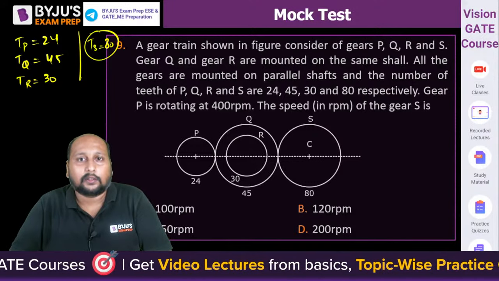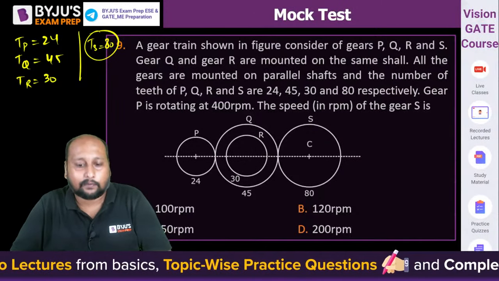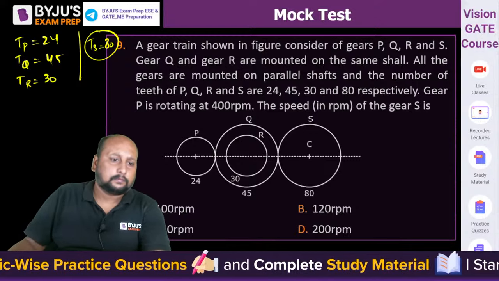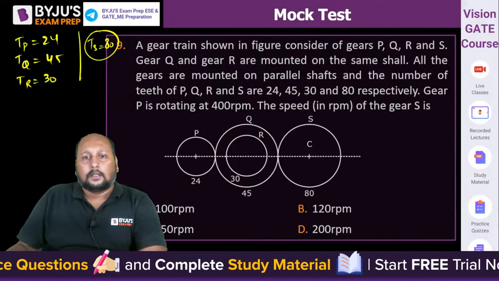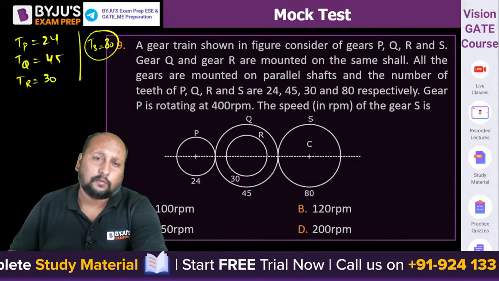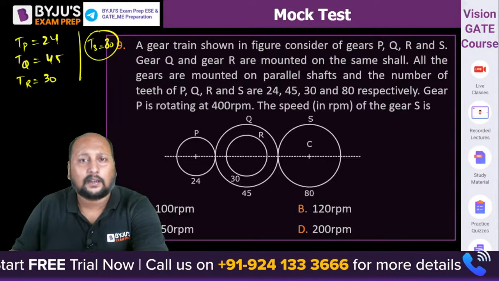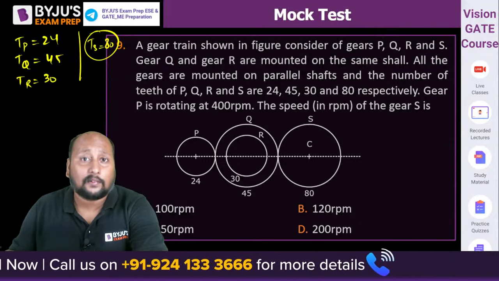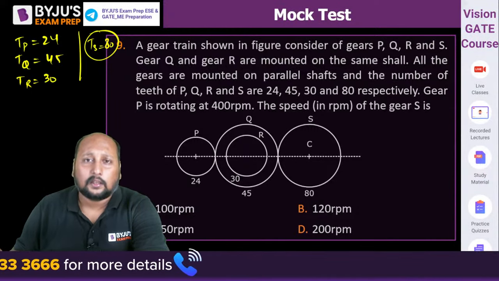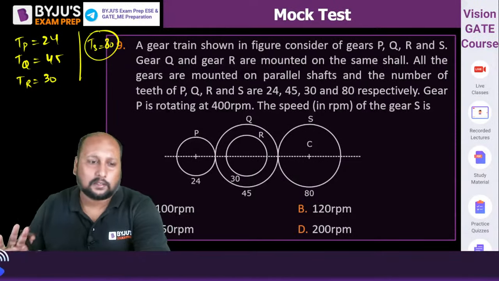That's why I asked you in the starting, how was your paper, how did you feel the difficulty level? We know the mechanical paper every time they try to make difficult, but students are well prepared and the cutoff is on the higher side. So whatever cutoff comes, assume about 5% more than that.